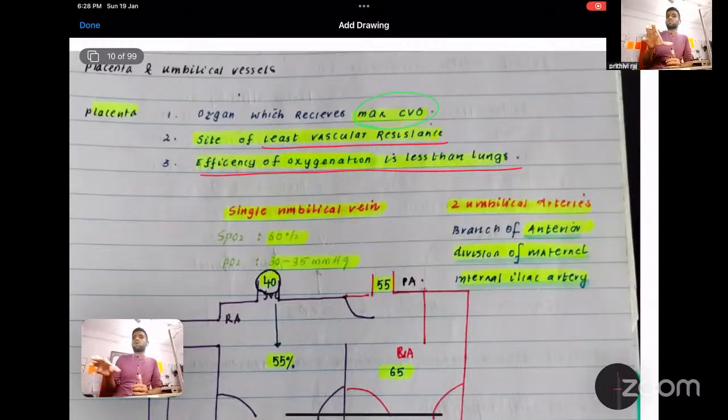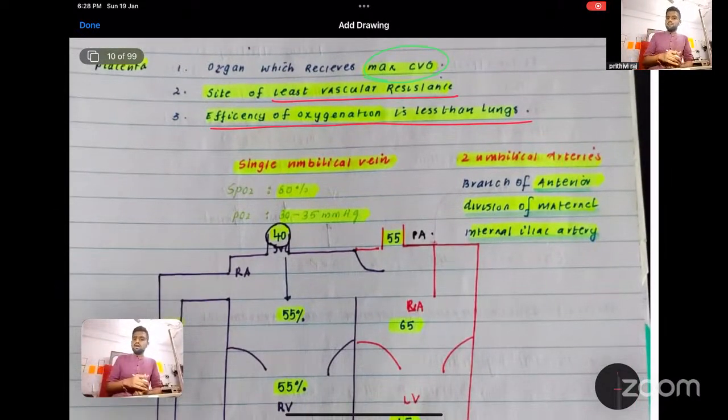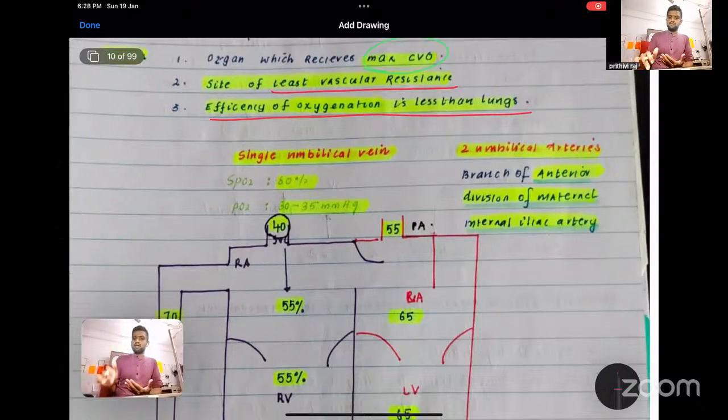That's why other organs are dormant. Still they develop, but the main function only occurs after birth, like your liver, kidney, and lungs. Their function only appears, or they mature to an adult kind of function, only after birth. Before that, your placenta takes care of all the things. When you go to the umbilical cord, what about the structure? We have a single umbilical vein, only the left umbilical vein is present while the right umbilical vein vanishes, and two umbilical arteries.